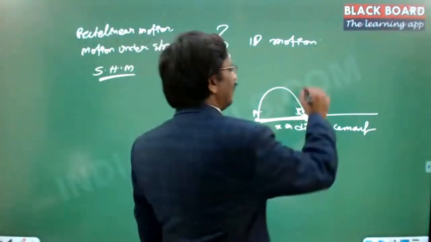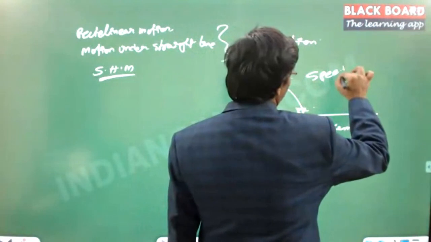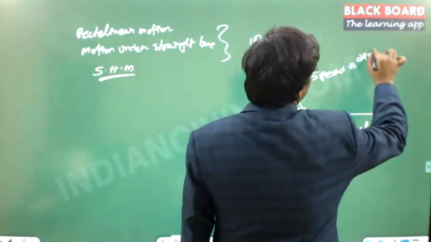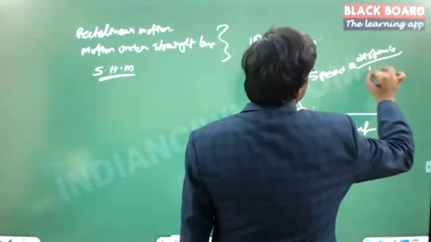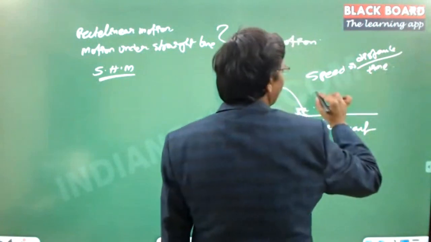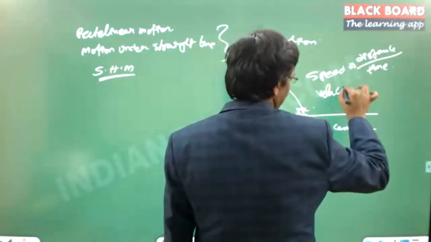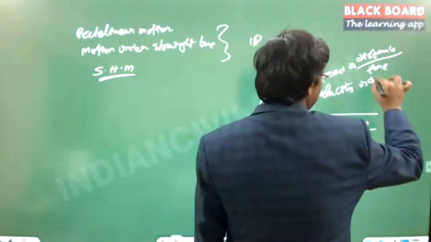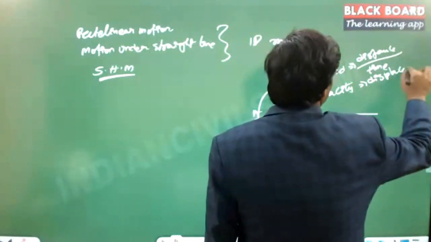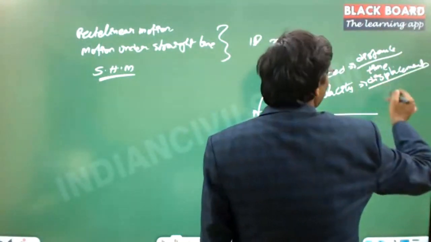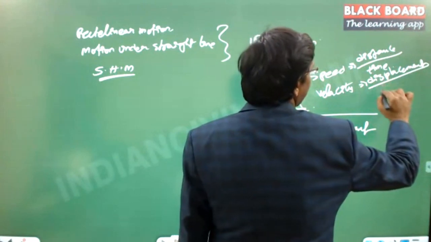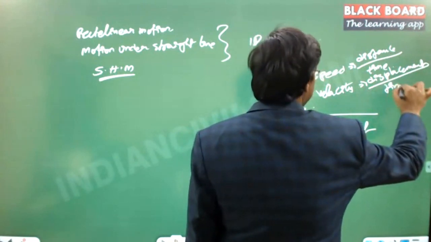Usually we calculate speed as distance by time, and velocity is displacement by time. So velocity and speed are not the same, right?